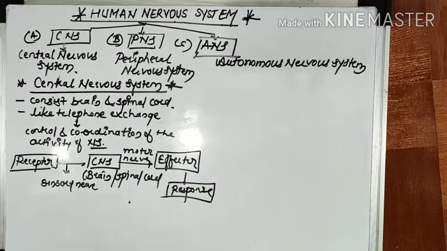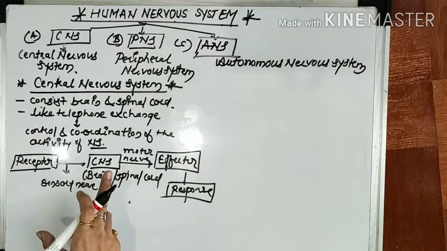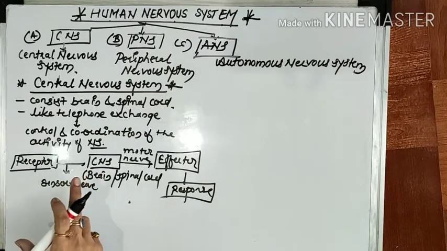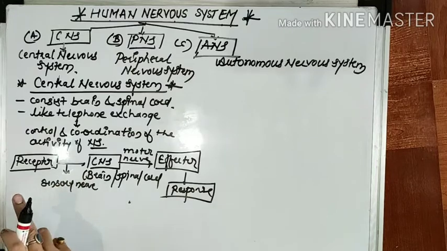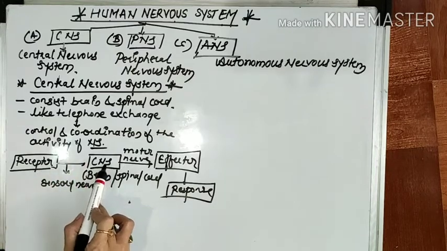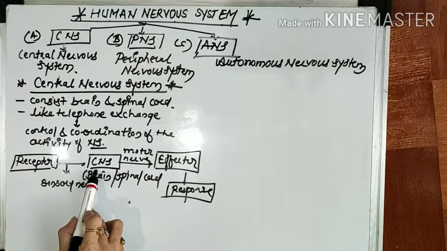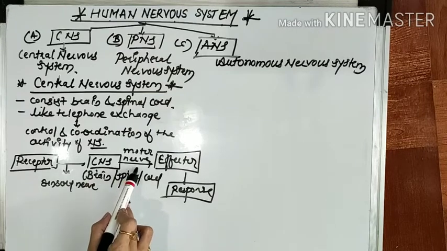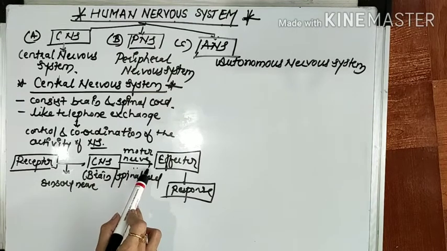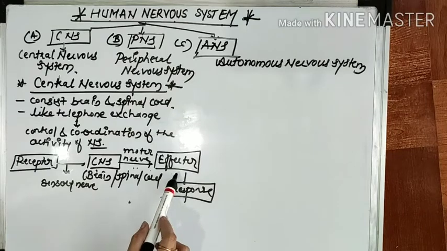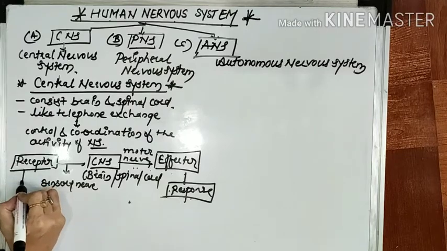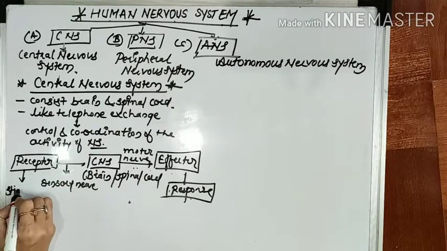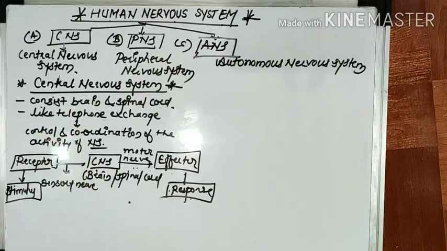Understood? So the working of the central nervous system is to direct the incoming messages from the motor neurons that are connected to the different parts of the body. It means muscles and glands, which will respond to the stimulus. That is actually the working of the central nervous system.